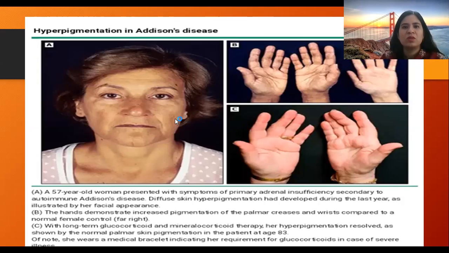So the steroid bracelet is mandatory for patients with adrenal insufficiency. You can see the facial darkening on the nose, cheeks, upper lip and chin area, darkened palmar creases, and the steroid bracelet.